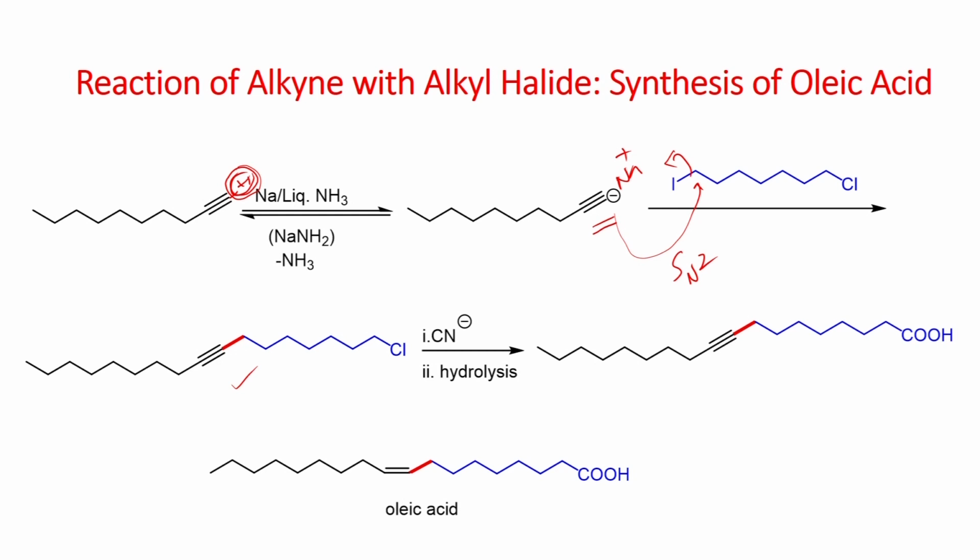So, this alkyne derivative can undergo further nucleophilic substitution with this cyanide ion via SN2 pathway to give the corresponding nitrile derivative. Once if you have the nitrile derivative, it can be converted into carboxylic acid by hydrolysis. So, this can be partially reduced to oleic acid using Lindlar catalyst.